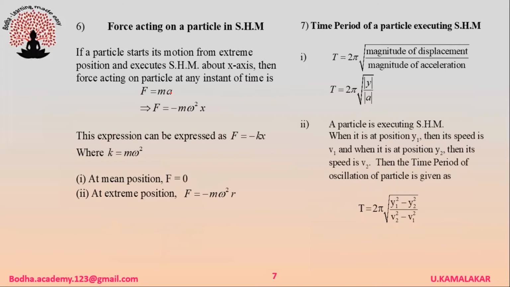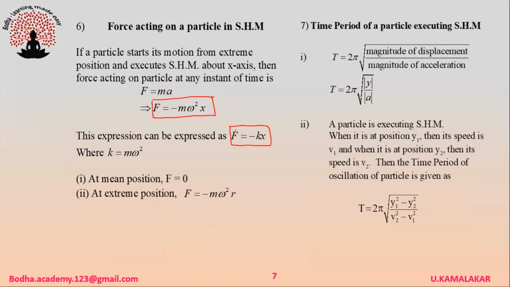Force acting on a particle in SHM. Suppose a particle starts its motion from extreme position and executes SHM about the x-axis, then force acting on the particle is given as F is equal to minus m omega square x. This expression can also be expressed as F is equal to minus kx, where k is equal to m omega square.